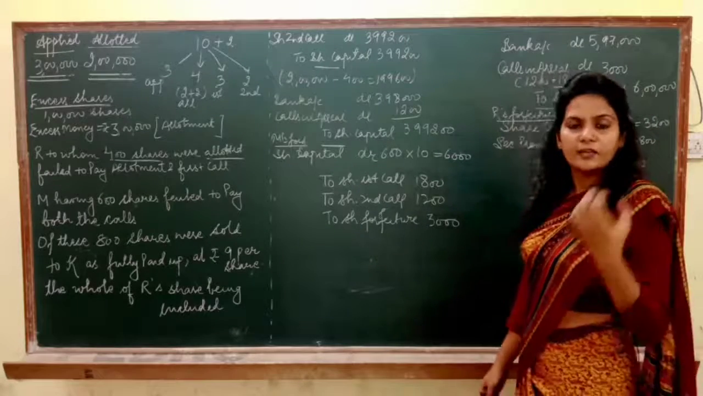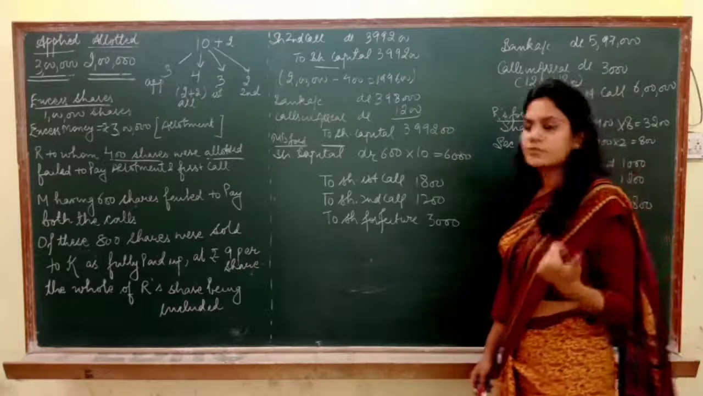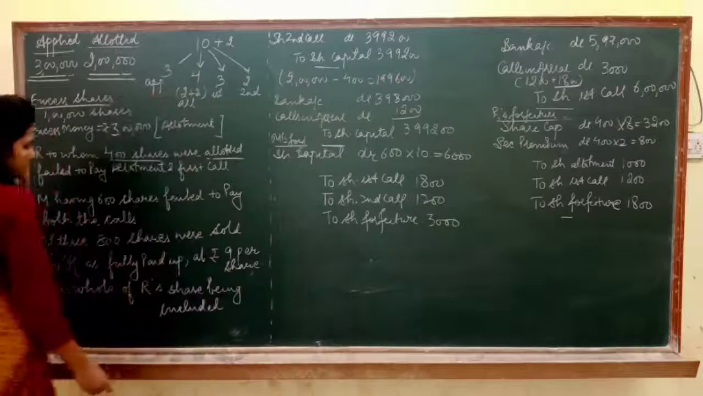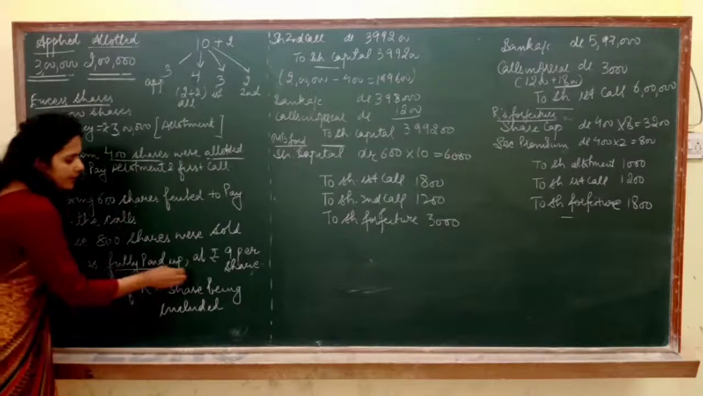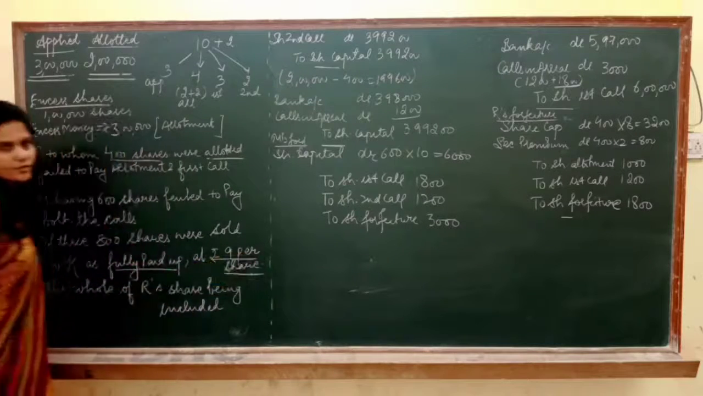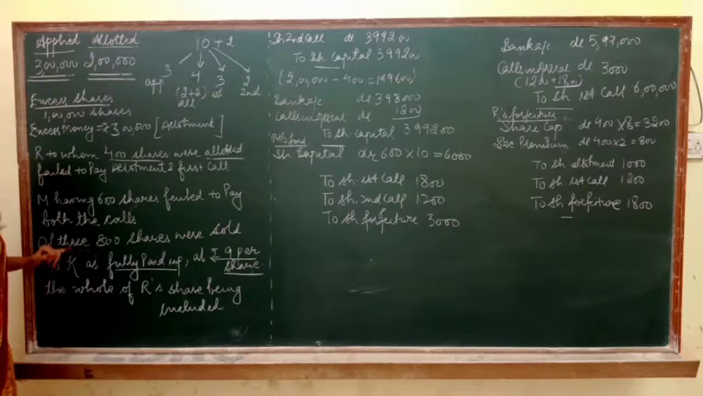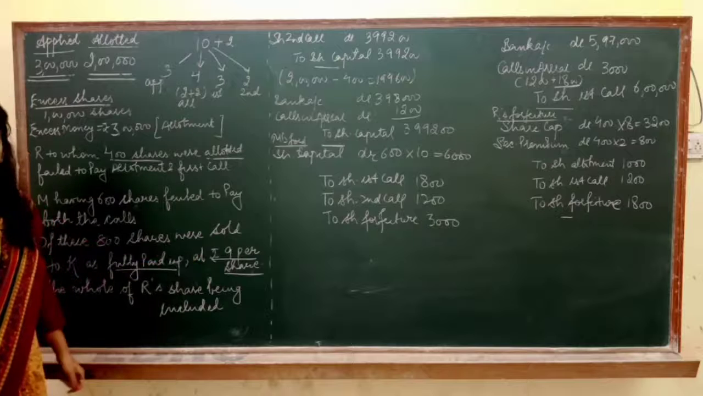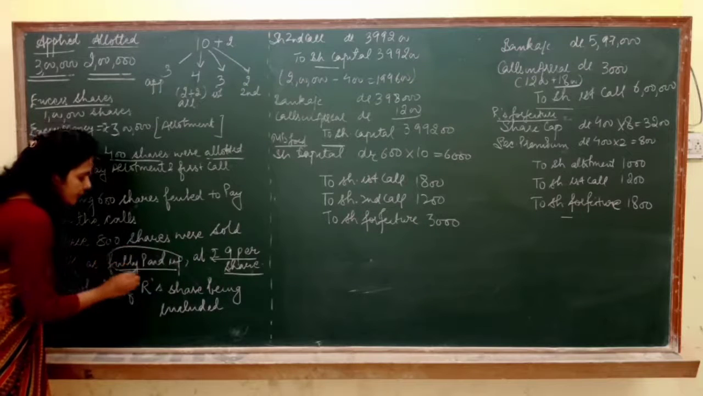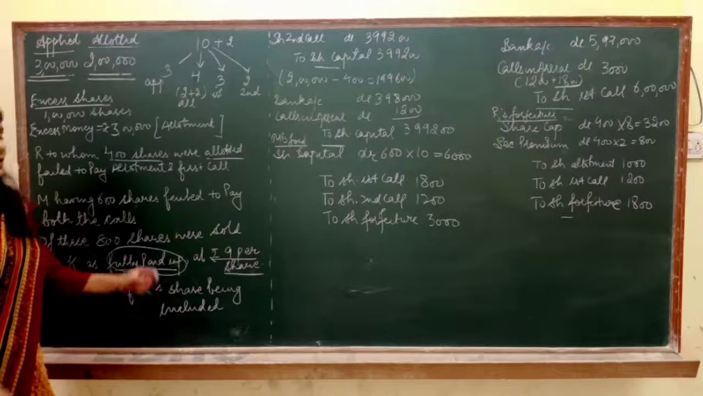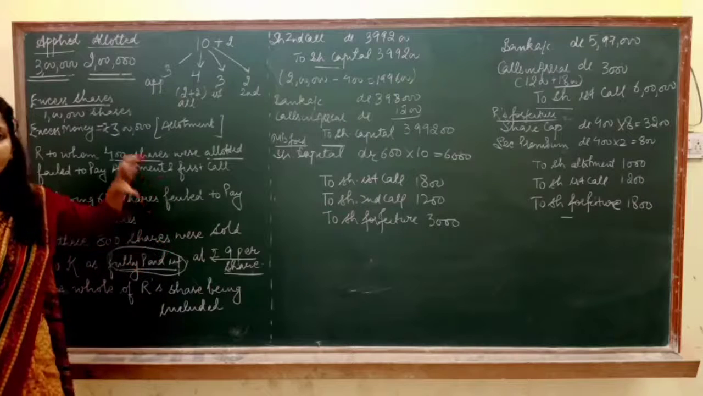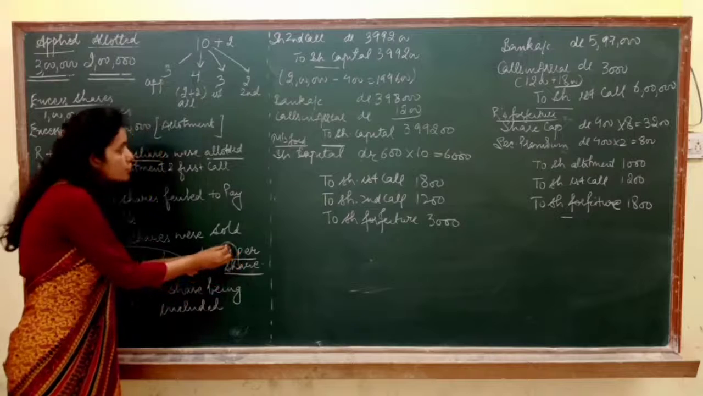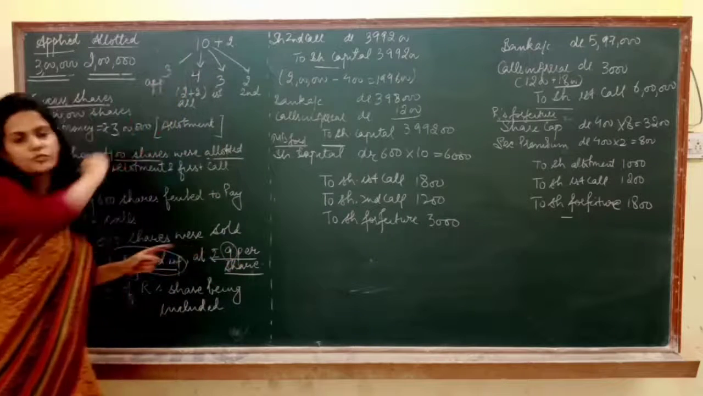Now as we have sold 800 shares to K, K becomes our shareholder and K purchased these shares as fully paid up at 9 per share. It means that we have sold the share of rupees 10 to K at rupees 9. Here the word fully paid up I told you a number of times. It means whenever this word is given, at that time you need to compare the value at which the shares are reissued with the actual value of the share.